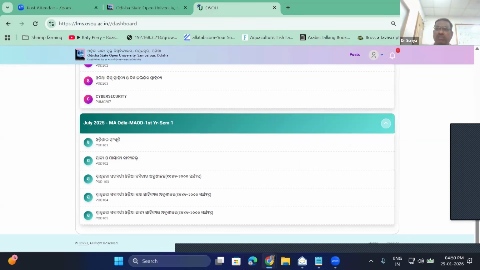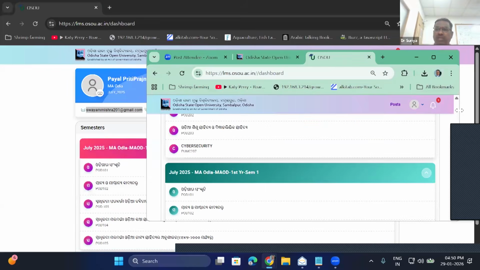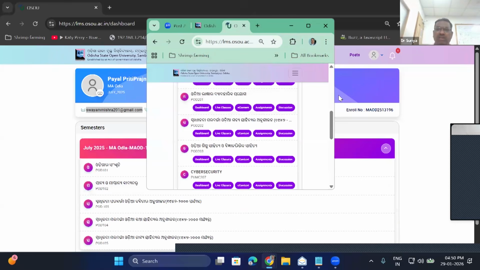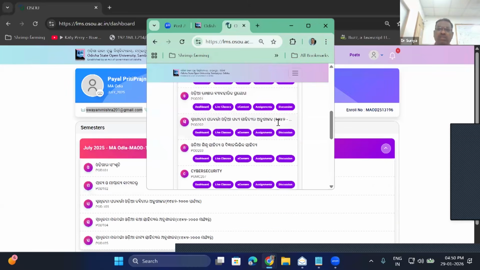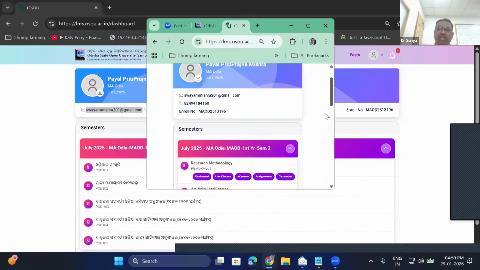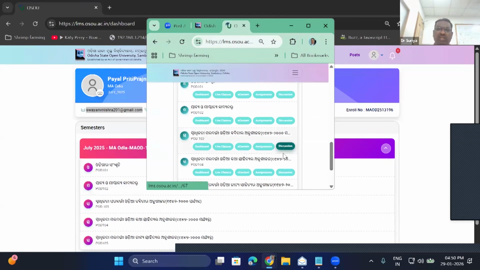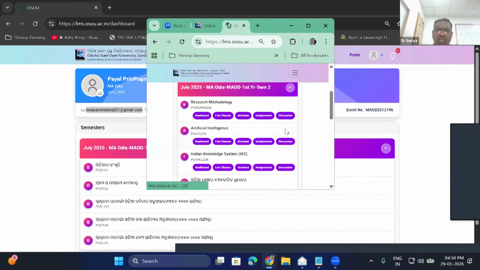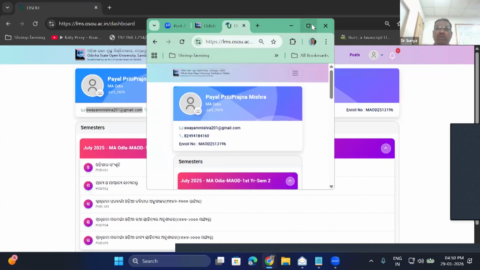Say for example, if you simulate this browser itself for mobile, I'll show you. This is how it will be seen on the mobile. See the maximum thing. So when you want to scroll down here, you have to scroll down all the way. You will find it very difficult to submit the assignment. In order to solve this problem, what we have done is that